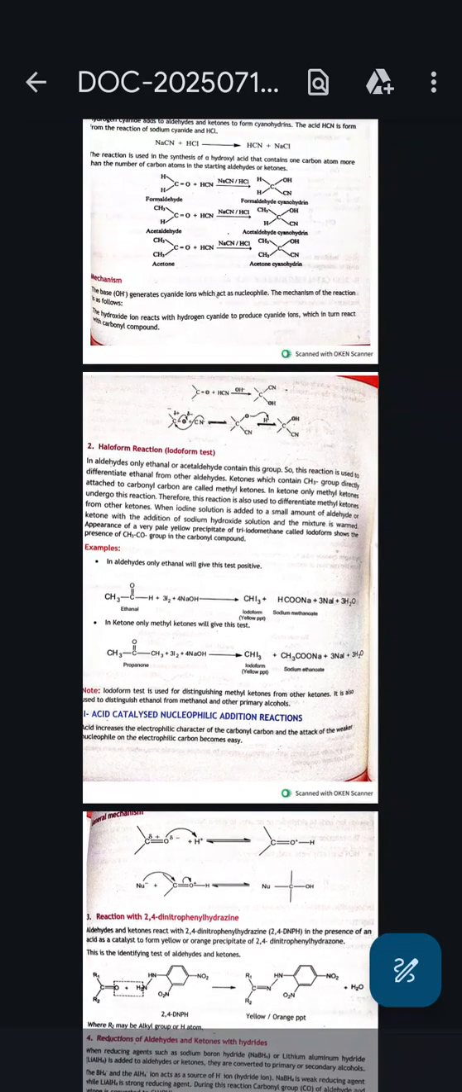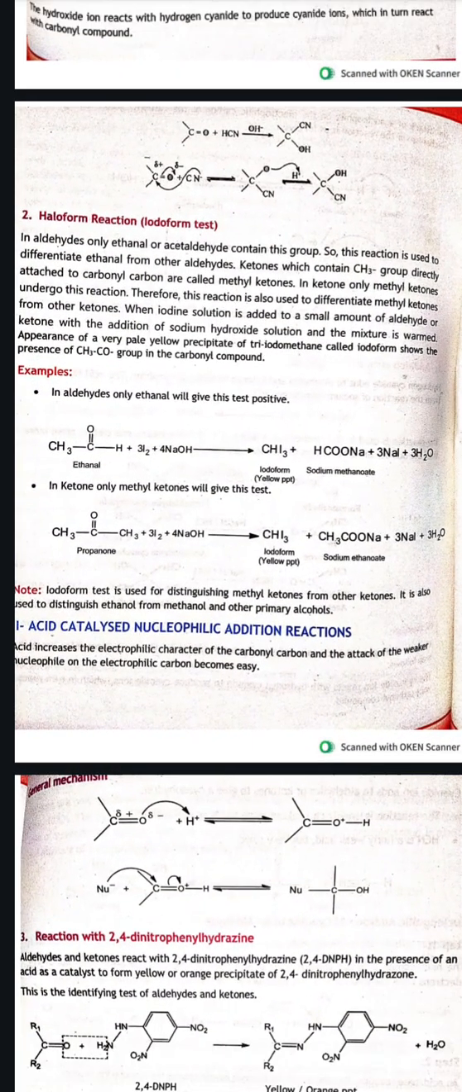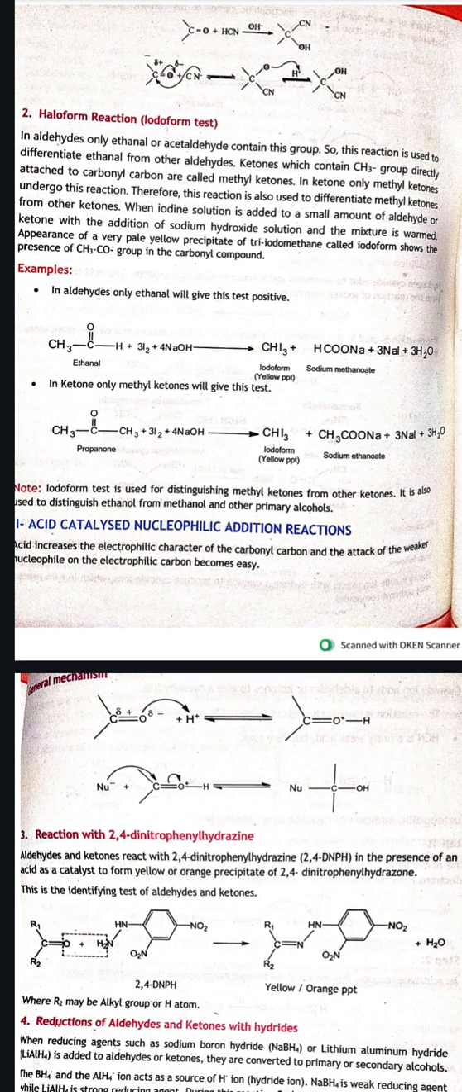Okay, now we have haloform reaction, which is also called the iodoform test. So basically in aldehydes only ethanol and acetaldehyde contain this group, so this reaction is used to differentiate ethanol from other aldehydes. Ketones which contain CH3 group directly attached to carbonyl carbon are called methyl ketones. In ketones only methyl ketone undergoes this reaction. Therefore this reaction is also used to differentiate methyl ketones from other ketones.